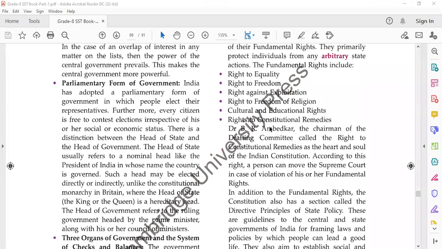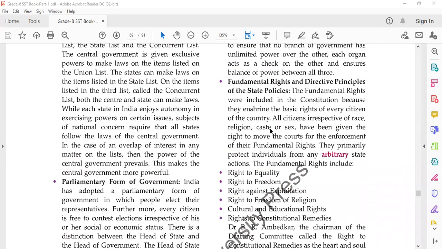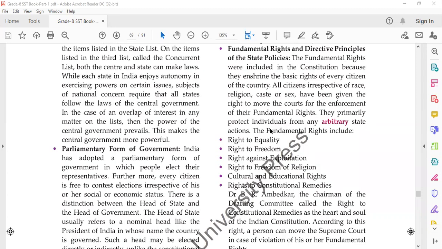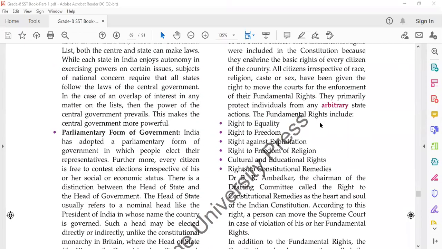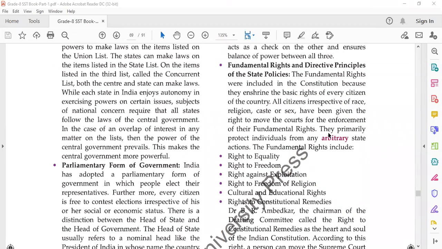Now the next most important feature is fundamental rights and directive principles of state policy. So what are fundamental rights? Fundamental rights are the basic rights given to the people of India by the constitution, which cannot be taken away by the government.